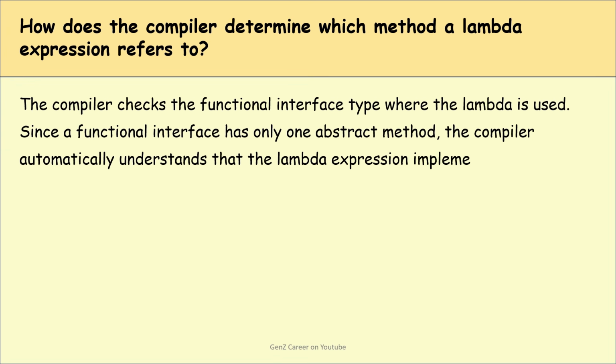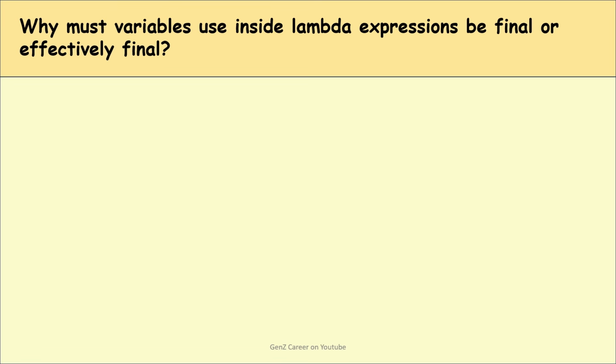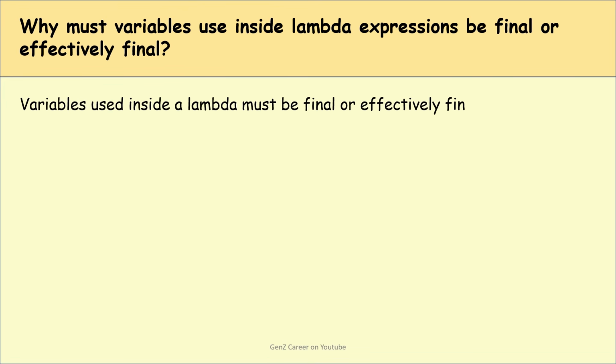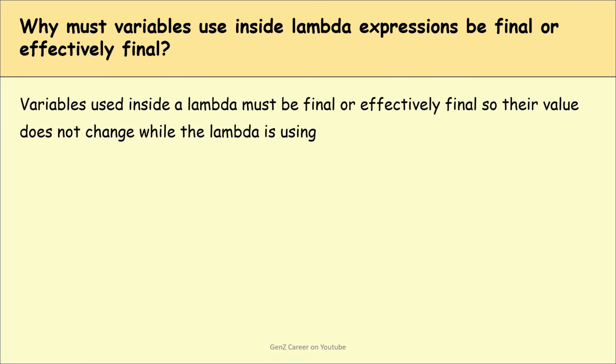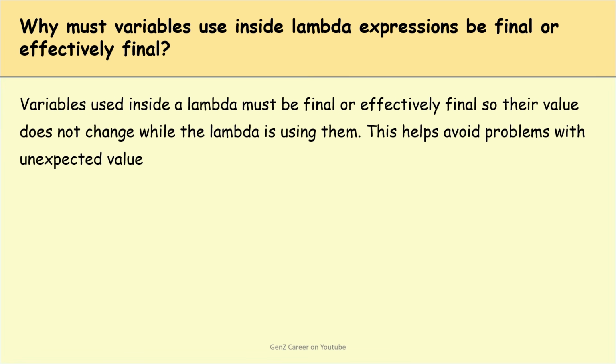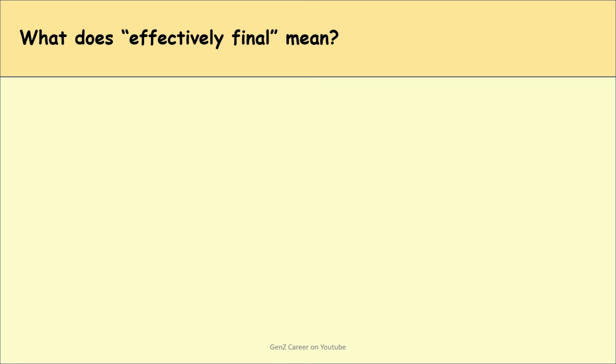Next question is, why must variables used inside lambda expressions be final or effectively final? So variables used inside a lambda must be final or effectively final, so their values do not change while the lambda is using them. Are you getting my point? This helps avoid problems with unexpected value changes and thread safety. Okay. What does effectively final mean?